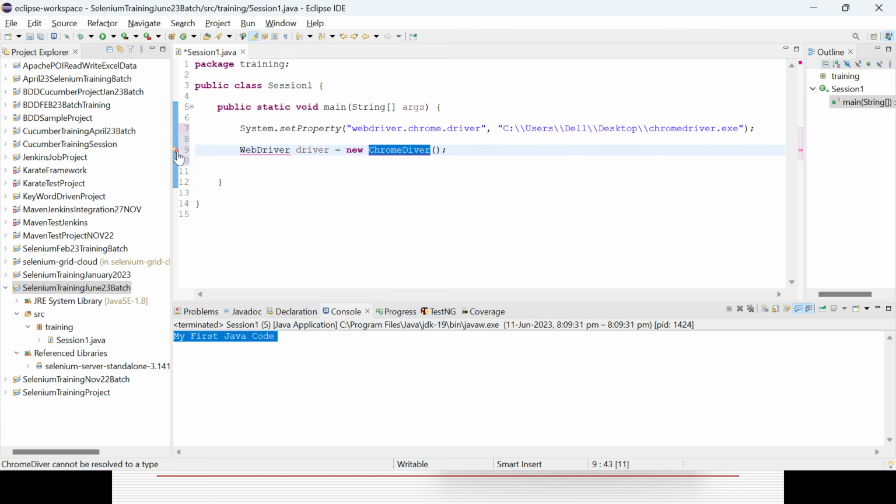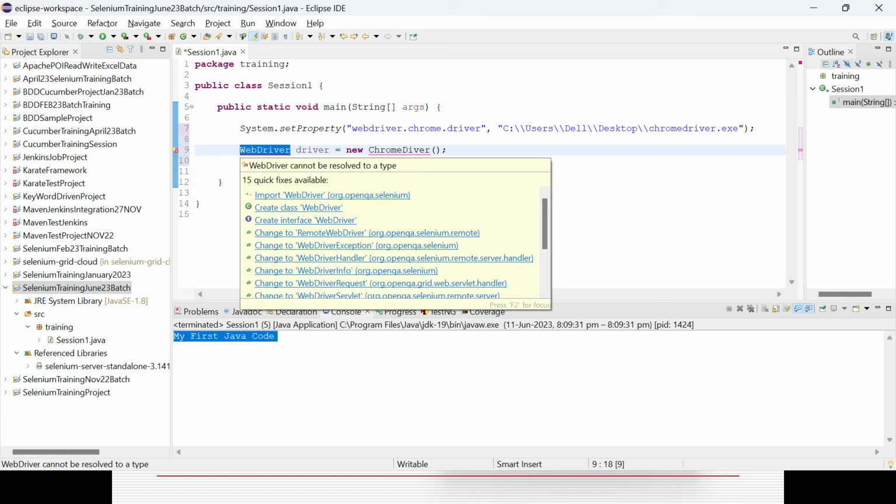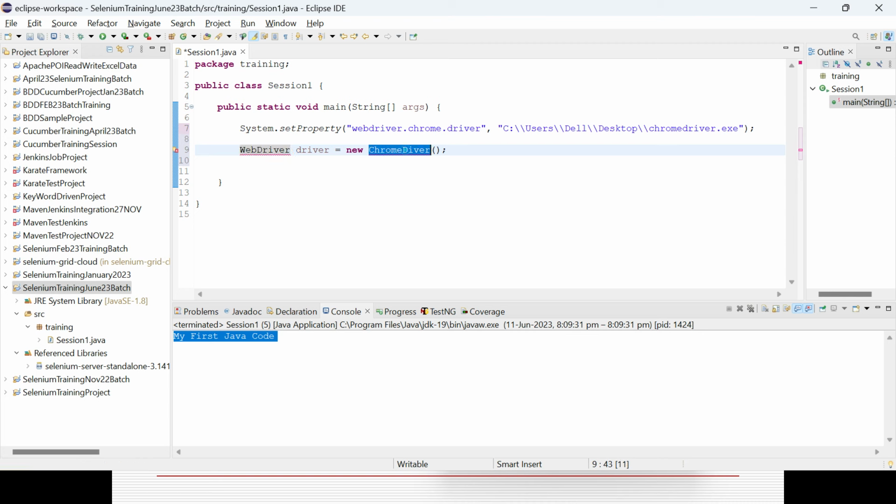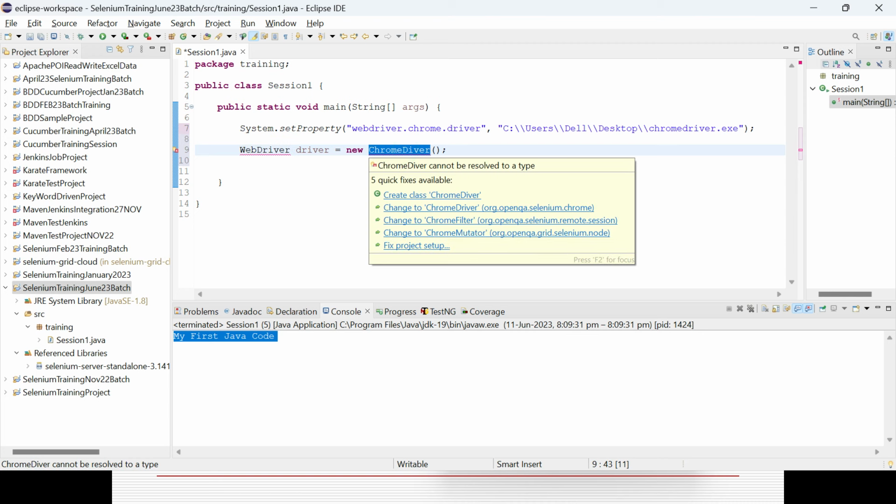Now you could see some error messages there. What is the error? In the class, it is not able to identify what WebDriver is and what ChromeDriver is, because it does not know them. Suppose on day one you do not know who Haradhan is. Definitely not. But slowly you go through my YouTube videos and my LinkedIn profile, and after that you get to know about me, you gain confidence about me, and then you reach out. That is the way.